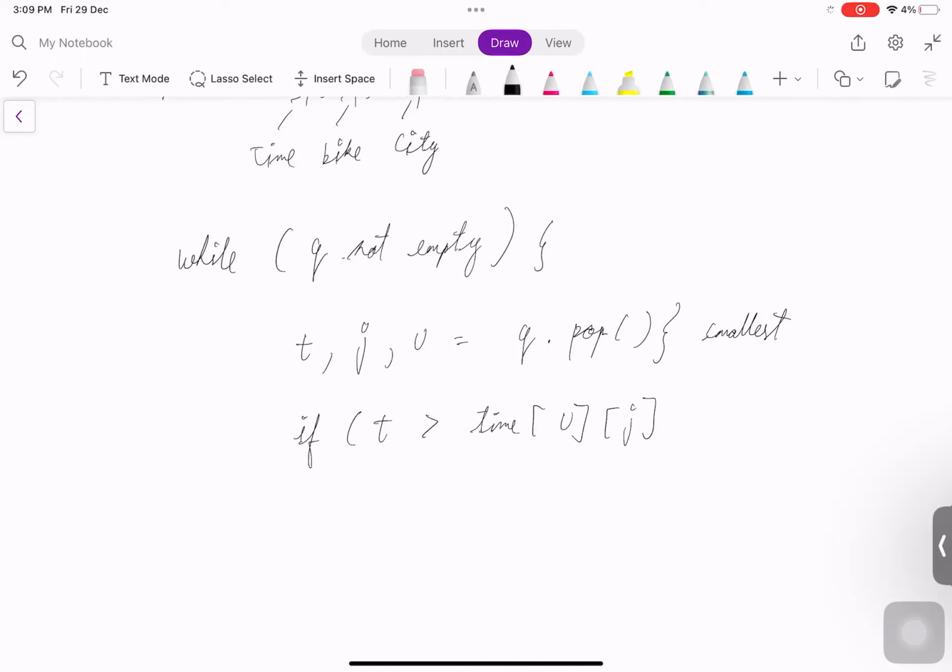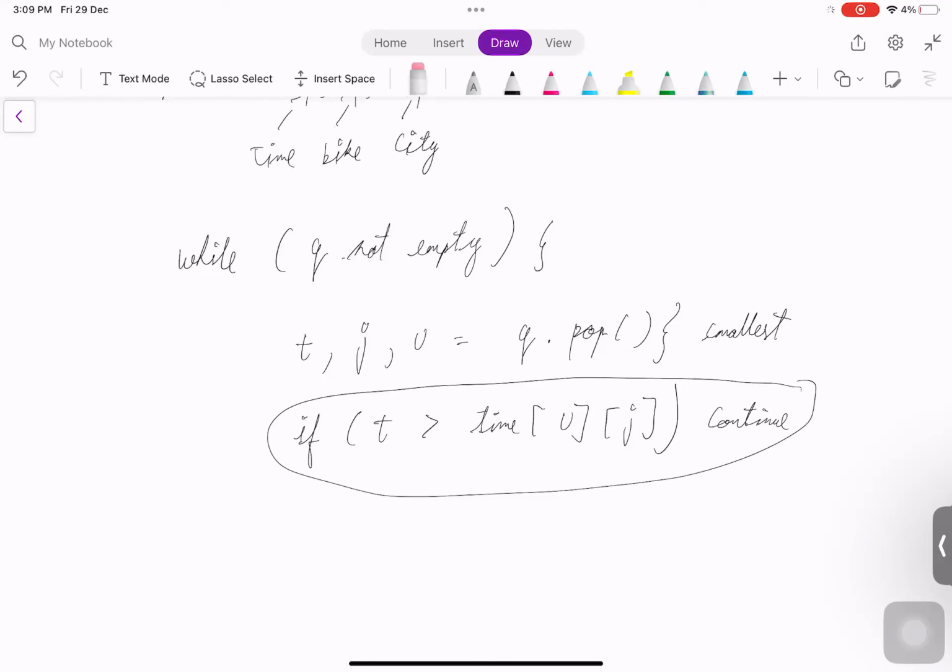That's what this tells us. If the stored time is already smaller than t, then it's useless exploring, right? So that is why we won't explore in this case. We can just say continue here. Basically, we are not allowing this to go down. So that's why I would continue.